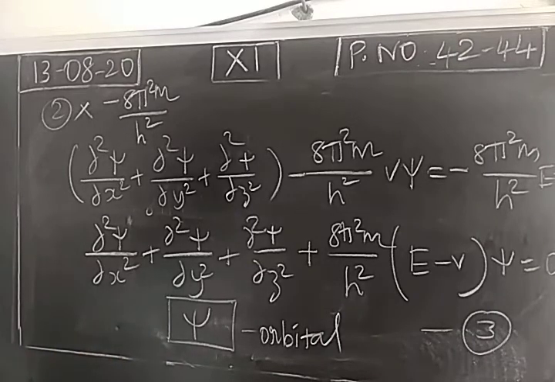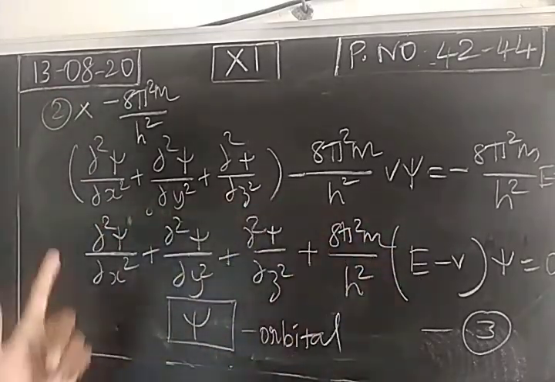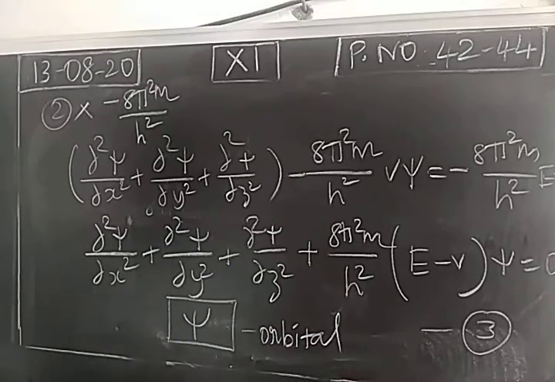Right? This wave function is highly useful to find the orbital. So when we solve this equation, we confirm that total energy is quantized. The Schrödinger wave equation cannot be solved at all energy levels.